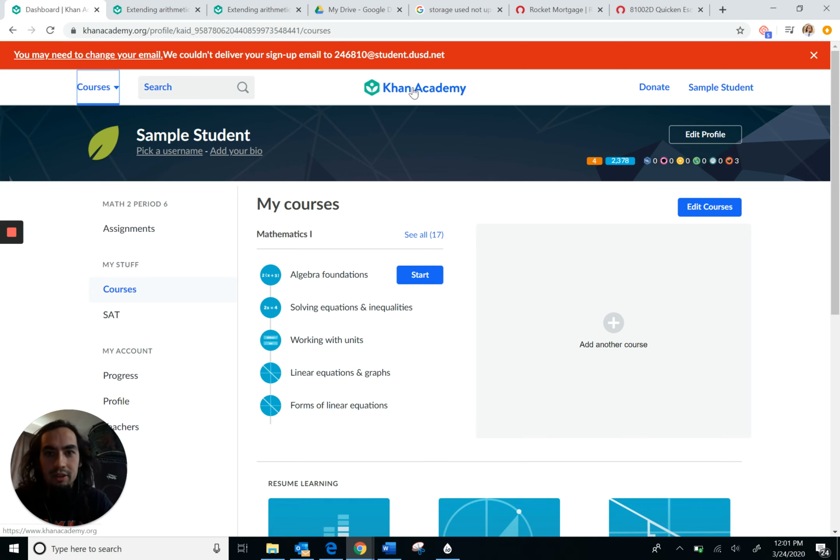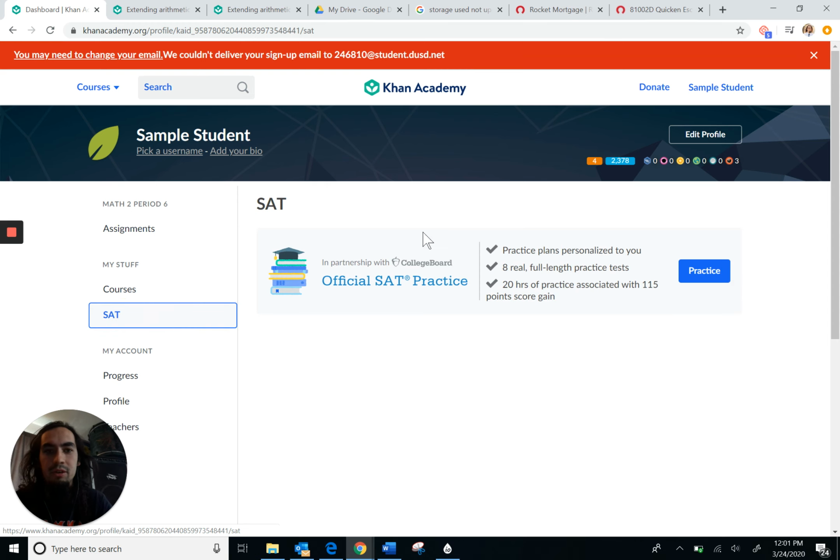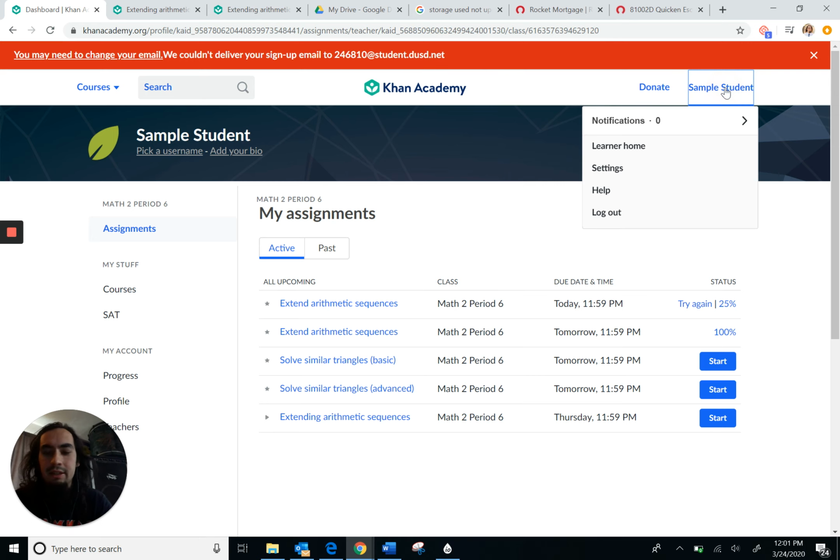You do want to click this button though. This button right here, this is like your home button. Wherever you are, if you've clicked the wrong button, whatever is going on, click the Khan Academy logo right there, and it'll send you right back to my assignments, and this is where you want to be, right? Okay, good. Notifications here, when you click here, your name, there's some notifications.